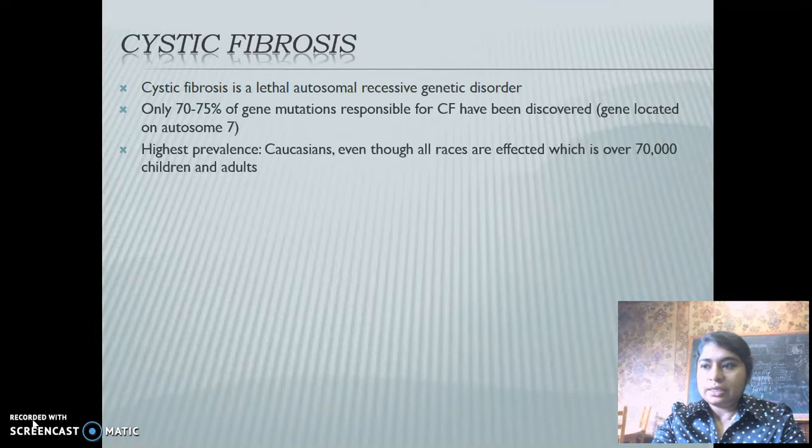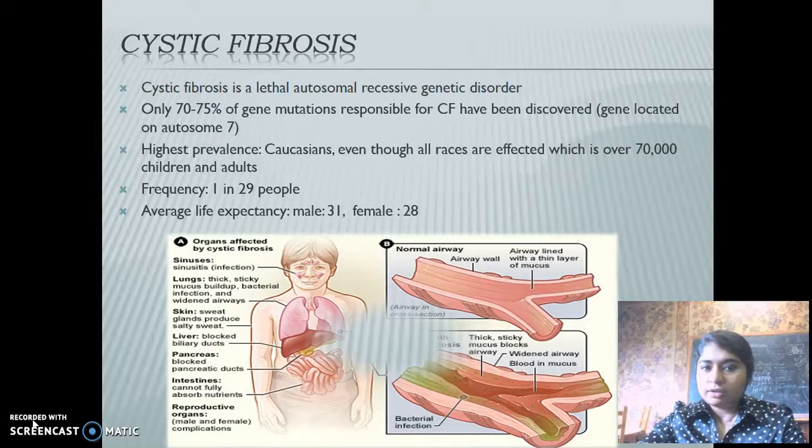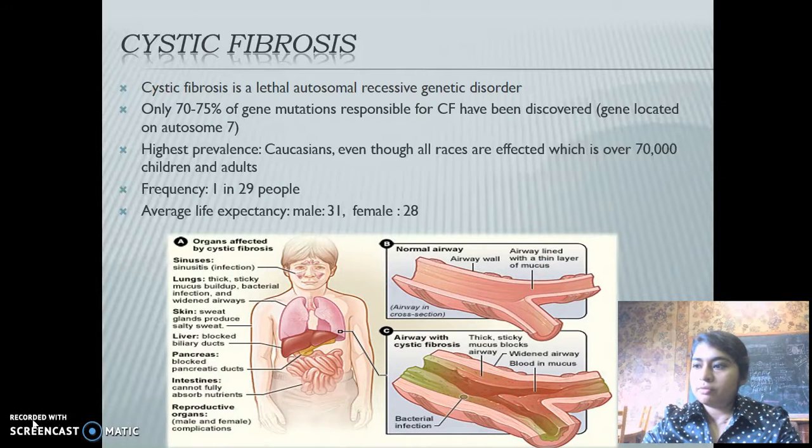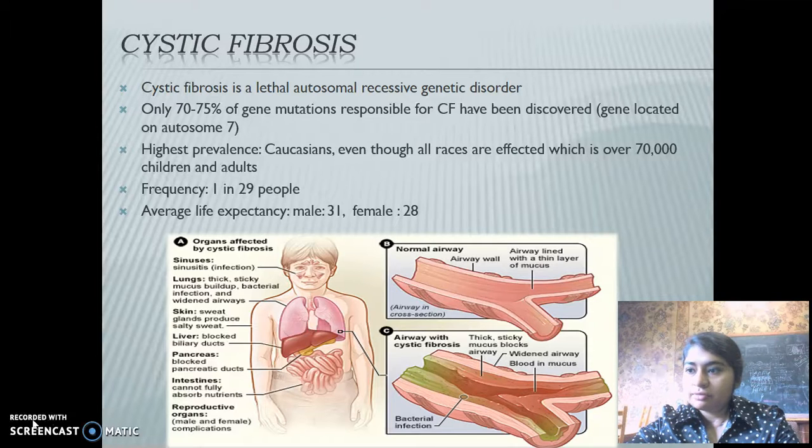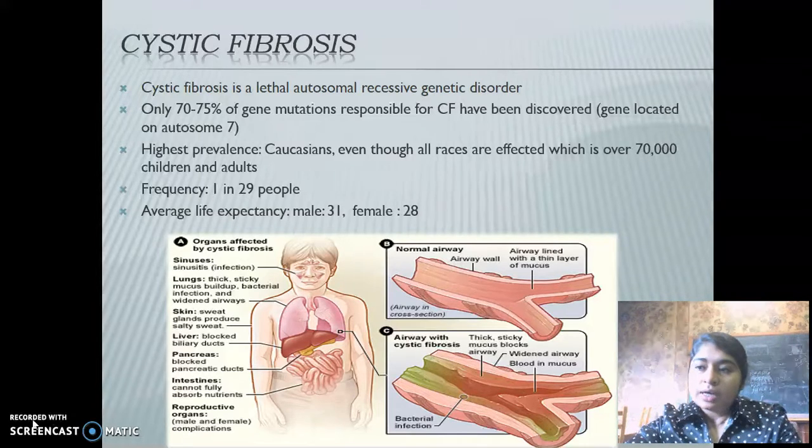Cystic fibrosis is a lethal autosomal recessive genetic disorder. Only 70 to 75% of the gene mutations responsible for CF have been discovered. The gene responsible for the disease is located on autosome 7. The disease occurs only when homozygous recessive genes are present. It has the highest prevalence amongst Caucasians, even though all races are affected, which is over 70,000 children and adults. The frequency is 1 in 29 people, and average life expectancy is 31 in males and 28 in females.